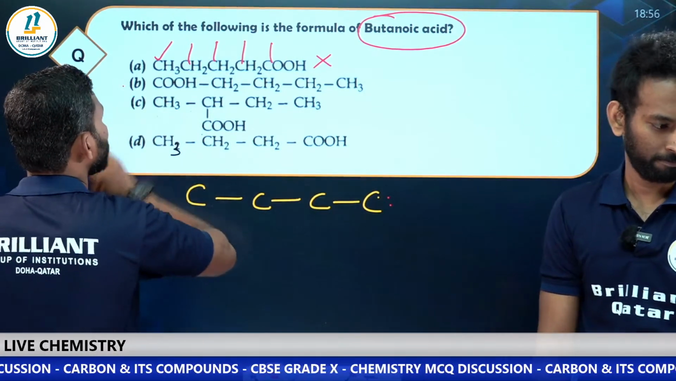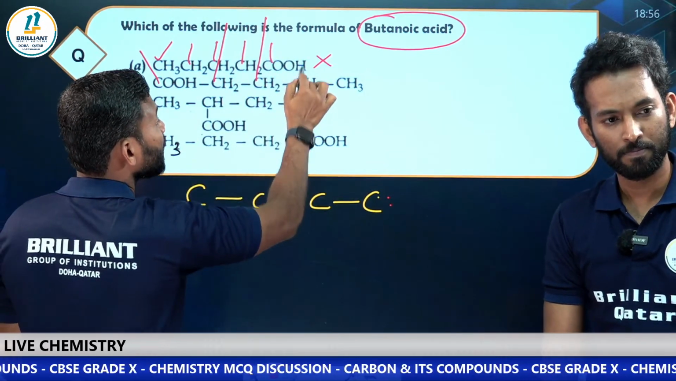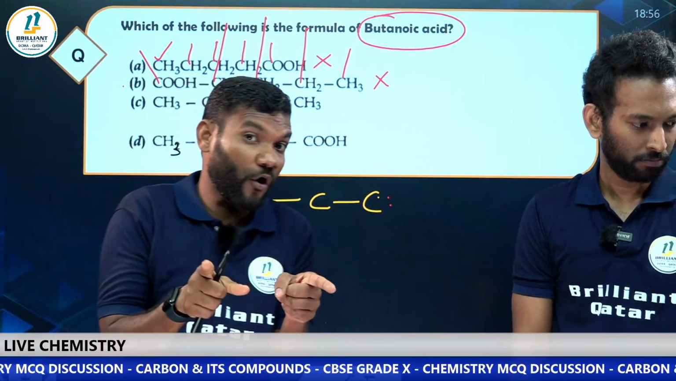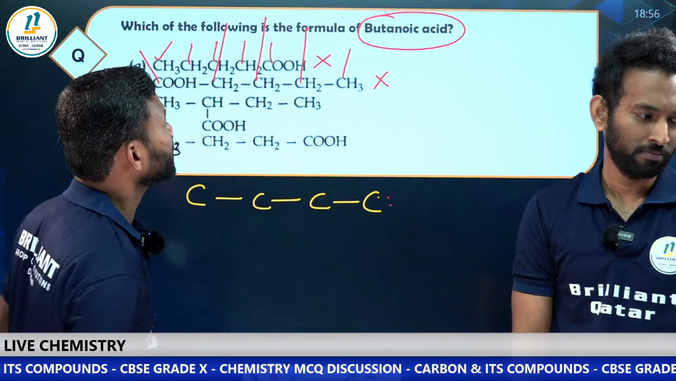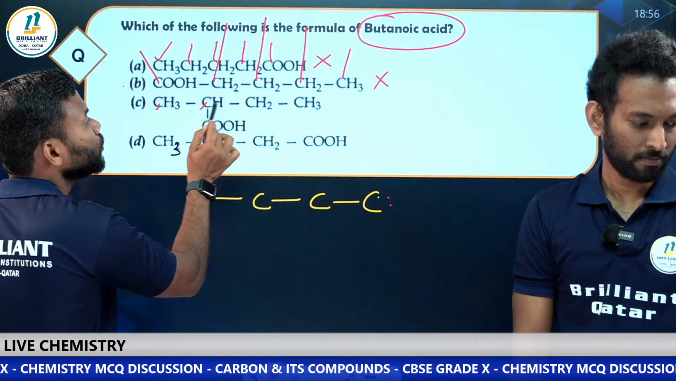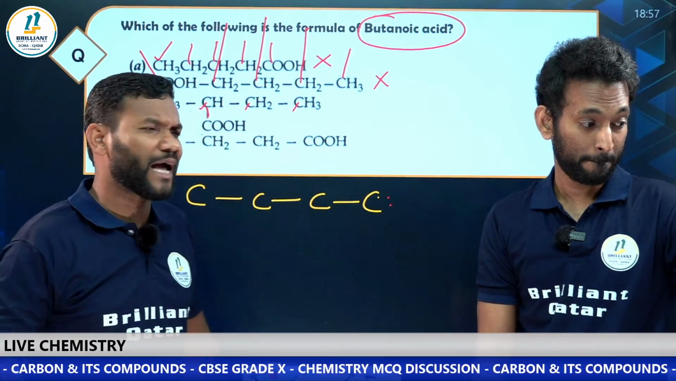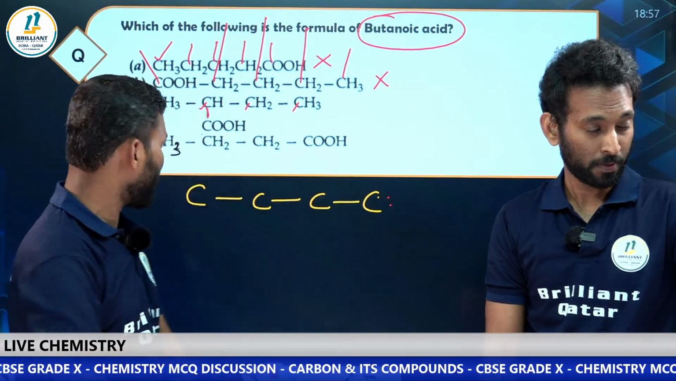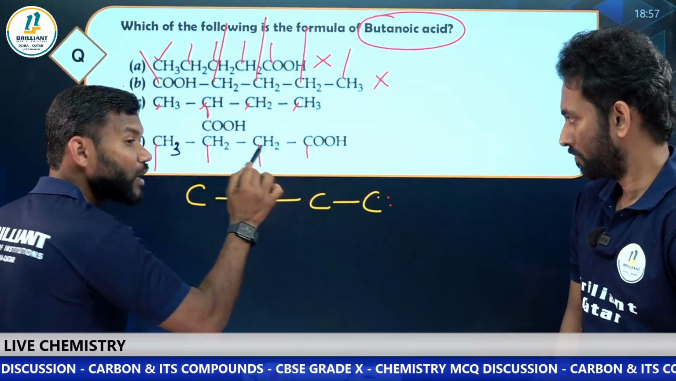Now look at the second one. Let us go for that. Carbon 1, carbon 2, carbon 3, carbon 4, carbon 5. Still it is not. There should be 4 carbons, and also you should have the COOH group, because it is butanoic acid. Now the third one: 1, 2, 3, 4. But it's a branched one, and normally you are not discussing the branched structure according to your syllabus. Okay, the next one, you count 1, 2, 3, 4 carbons.